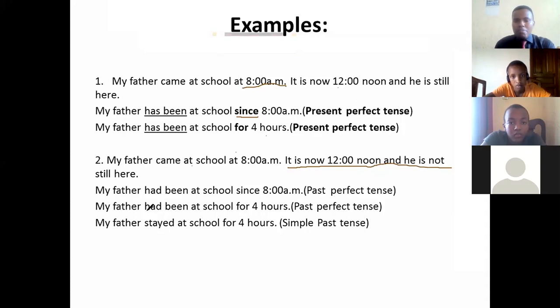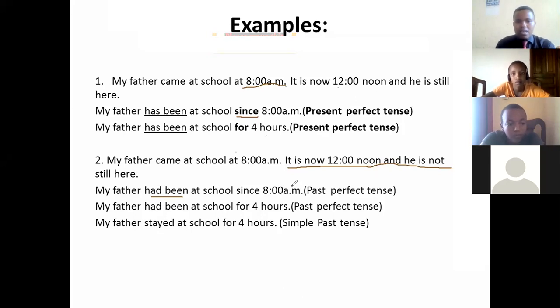We use present perfect tense when you're using since and for, when the action is still going on. But the reason why we have used past perfect tense, had been, here is because the action is not being done again, because the father has left the school. So we shall change the tense also. We say, my father had been at school since 8 o'clock.